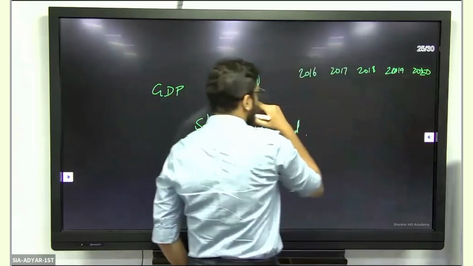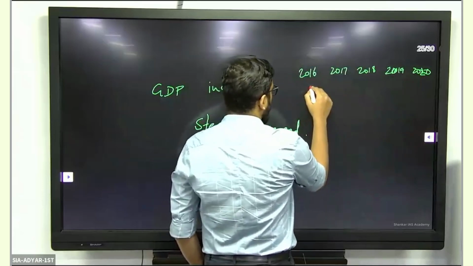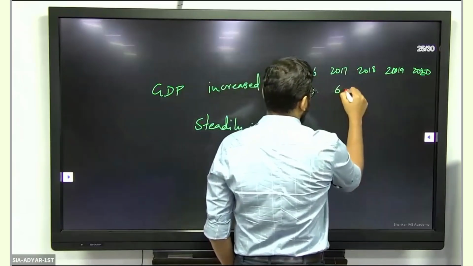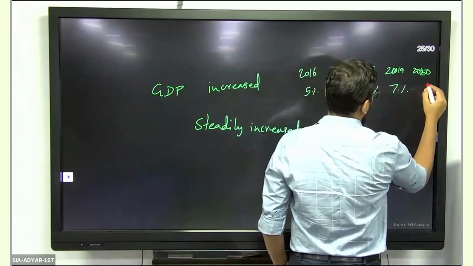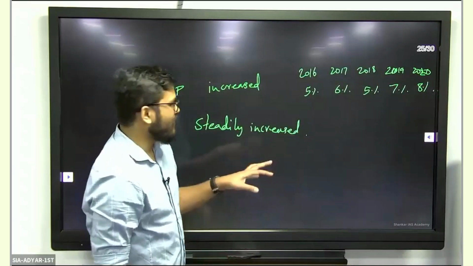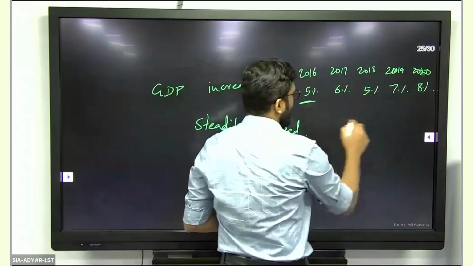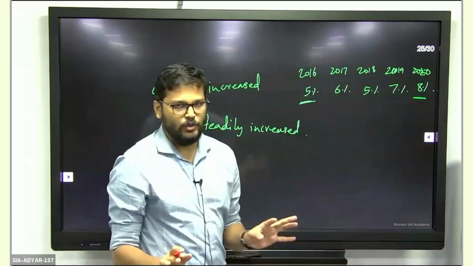Let's assume this, okay? And then you are saying that GDP has been growing at a rate of 5%, 6%, 5%, 7%, and now 8%. This is one trend. What is happening in this trend? It was 5%, it is now 8%. It has increased. There's no question about it.